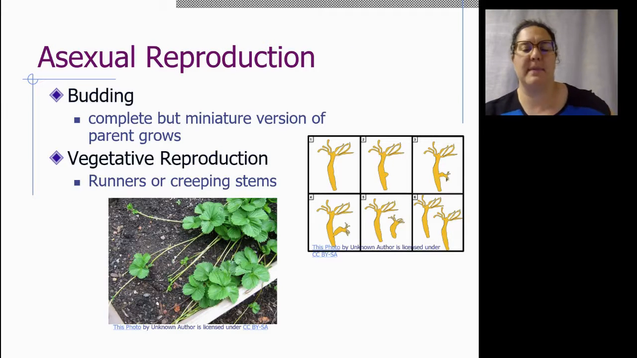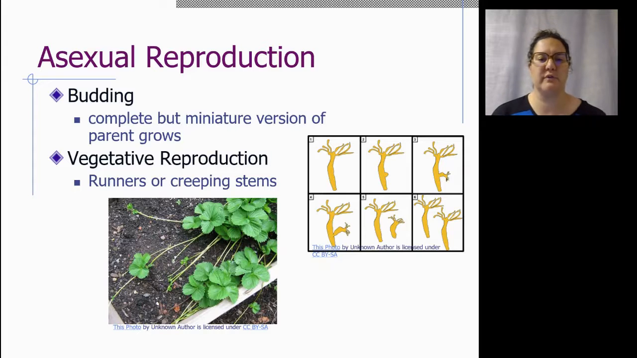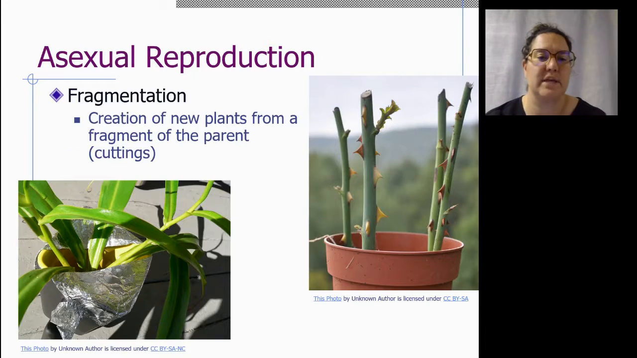So other methods of asexual reproduction include budding, which is creating a complete but miniature version of the parent plant, which would then continue to grow. Vegetative reproduction, which is like runners or creeping stems, where an offshoot of the parent plant produces a small plant, which then will grow its own root system into the ground, and then you can trim that runner and have completely physically separate plants that are genetically identical. Fragmentation, which is reproduction through cuttings, where you can create new plants from a fragment of the parent plant.